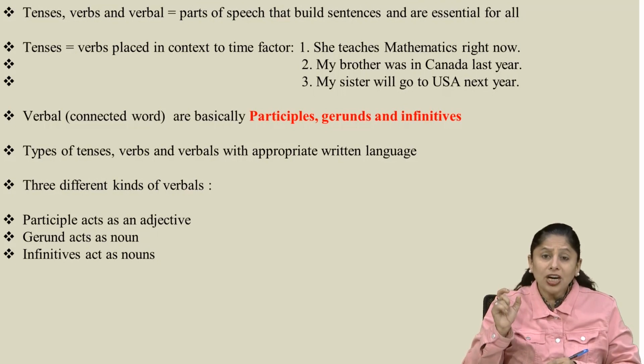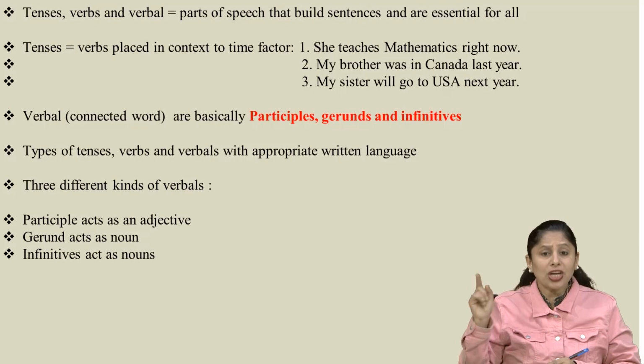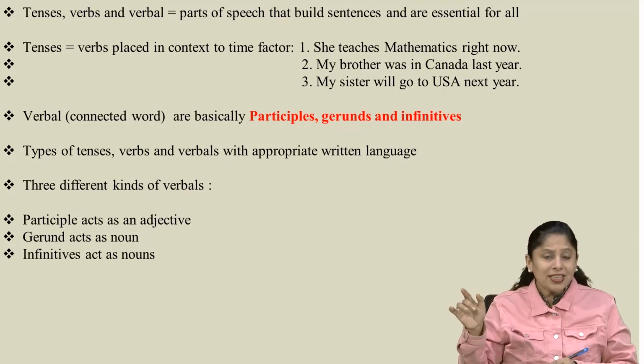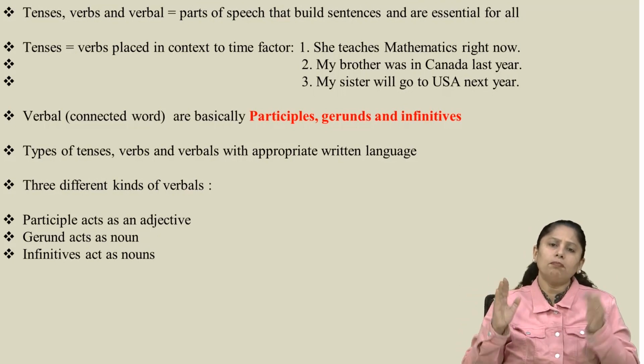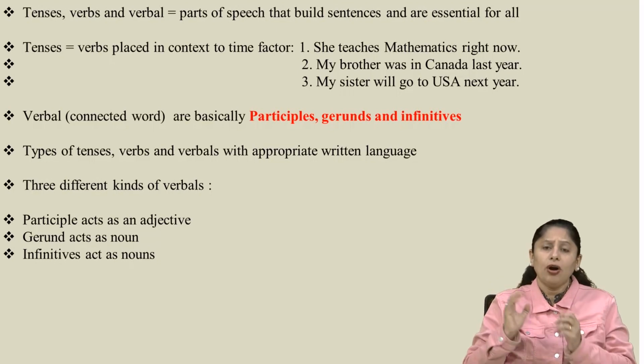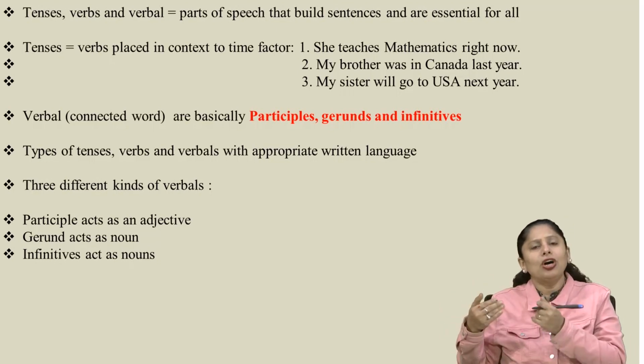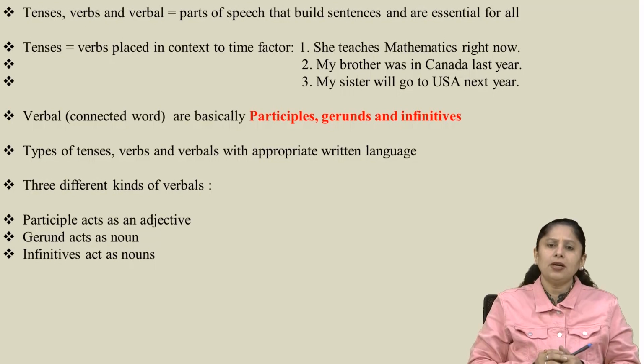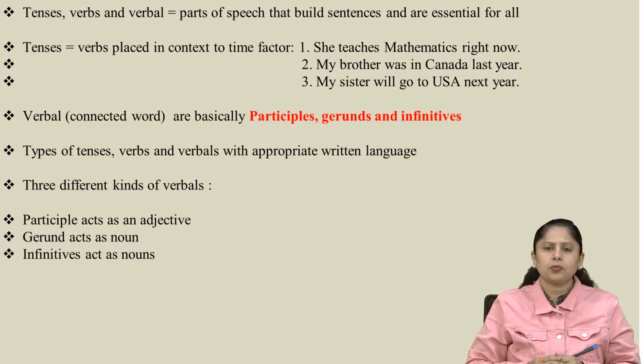Verbs are the words that denote time, that specify the time and that talk about the particular period of time of that particular action or event. As for example, here you can see there are 3 sentences in front of you. She teaches mathematics right now.